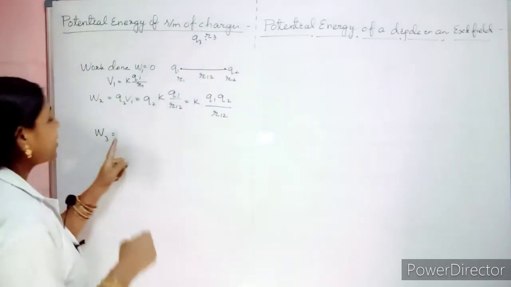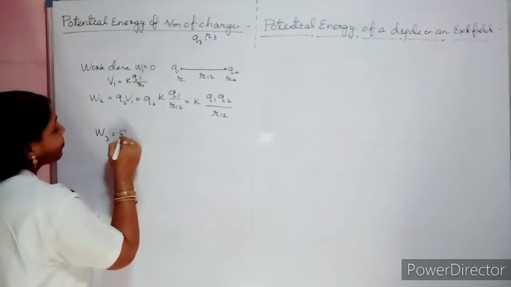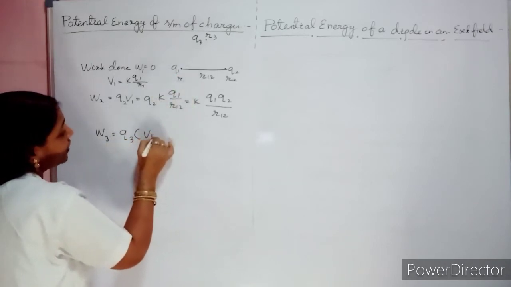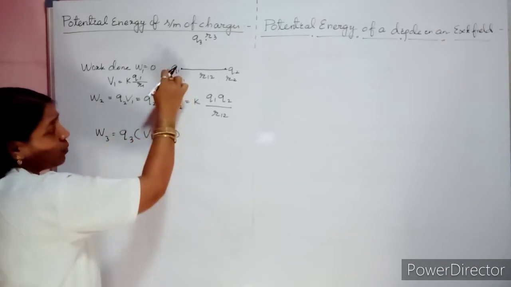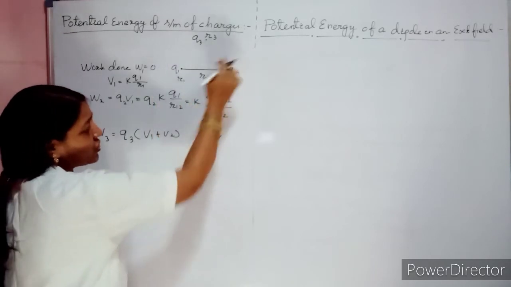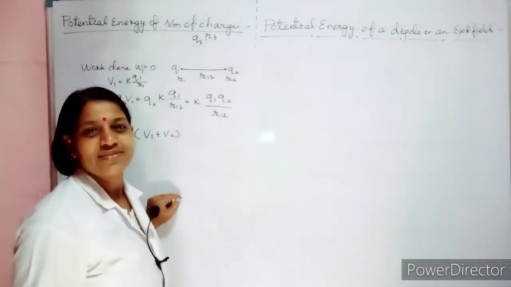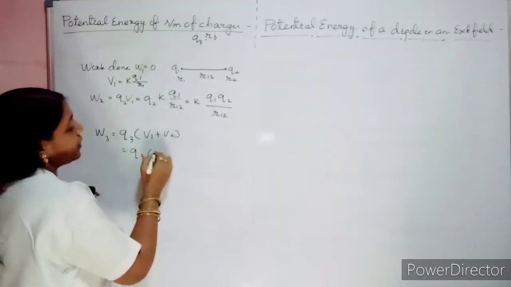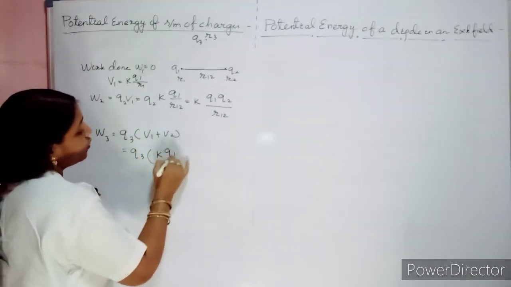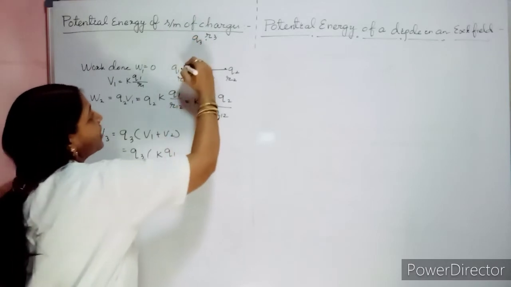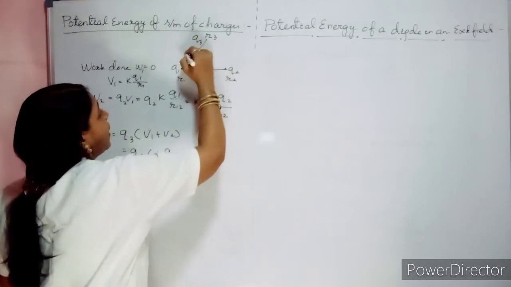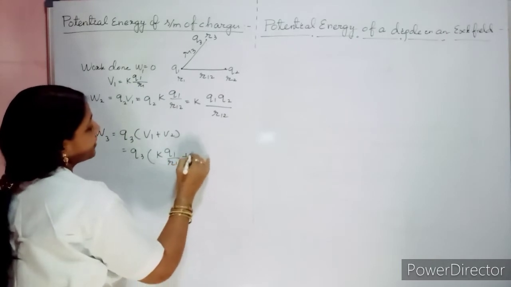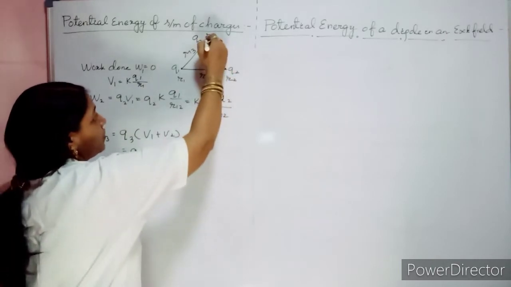So hence W3 is nothing but q3 times the combined effect of V1 plus V2, the potential of this charge plus the potential of this charge. Clear? So what will we write now? q3 times, what is V1? It is nothing but k q1 by r13, plus, what is V2?